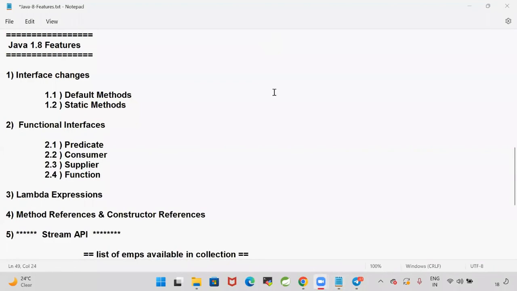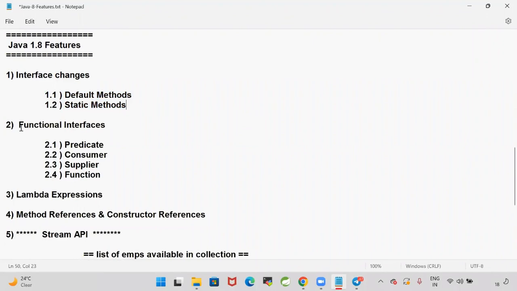Why were these default and static methods introduced? We'll talk about the reason. What is the reason behind that? What is the thought process of the Java development team, the people who are working on our Java software? How did they think of this, how did they coin this idea, what made them add the concrete methods in Java 1.8? We are going to understand.